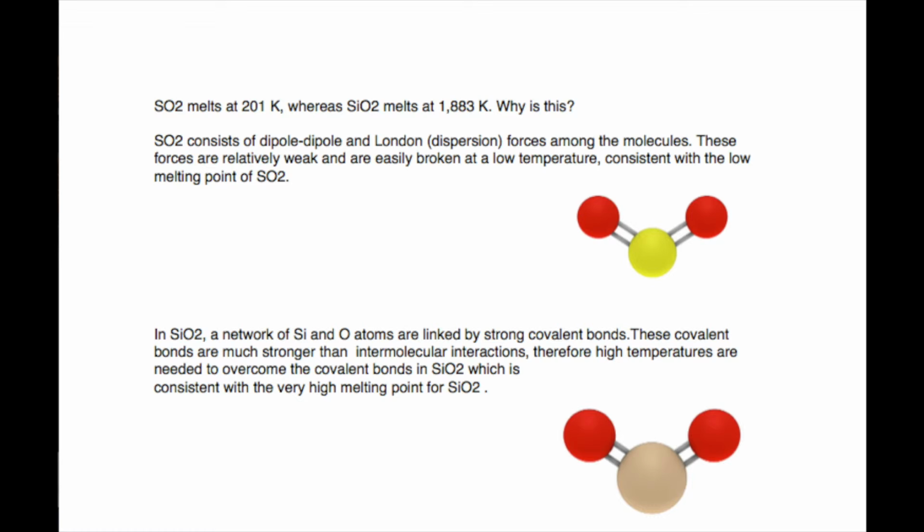Silicon dioxide is a network of silicon and oxygen atoms that are linked by strong covalent bonds. Therefore, this is a covalent network solid. Since these bonds are much stronger than the intermolecular forces found in sulfur dioxide, a higher temperature is required to break down the covalent bonds, which is consistent with the high melting point of silicon dioxide.